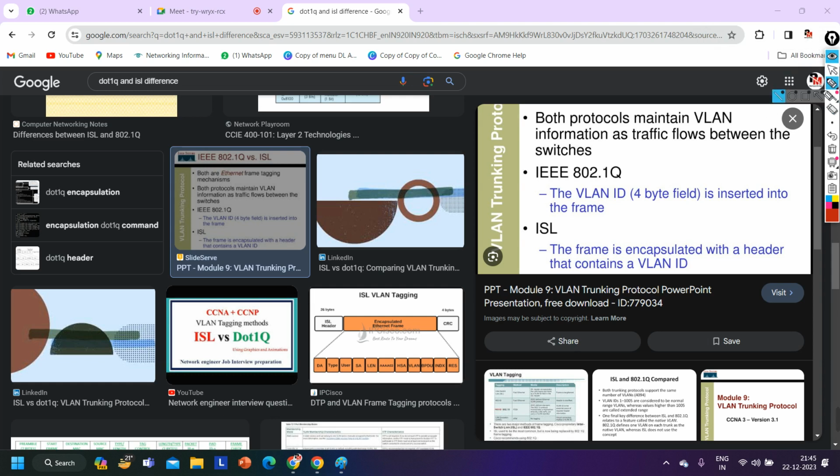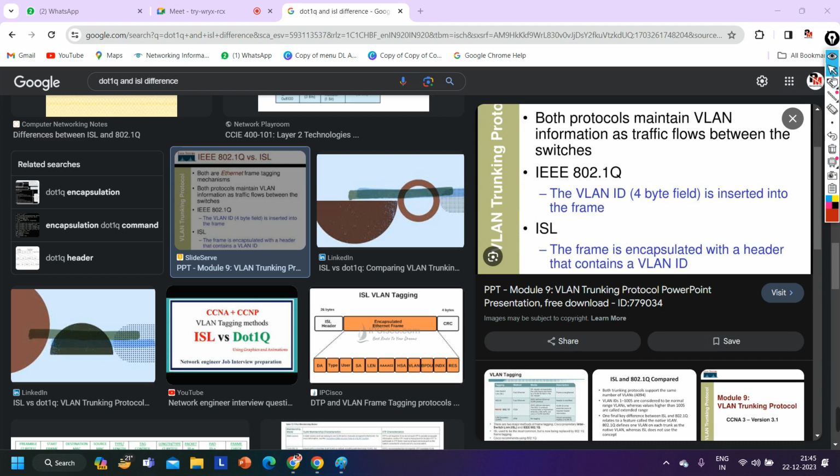20 bytes is huge information, right? It means the total length of my frame is going to be large, so we need more bandwidth. It will utilize more bandwidth. And .1q uses only 4 bytes of extra information. This is the biggest difference between ISL and .1q, and this is the reason why we are not using the ISL protocol: the header length of ISL is greater than the header length of .1q.